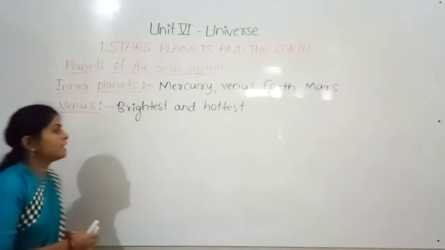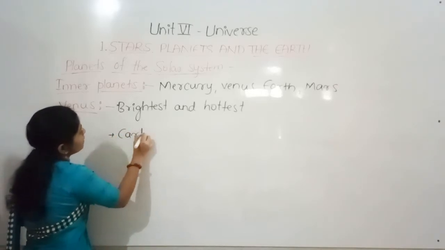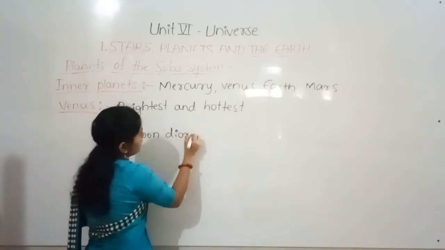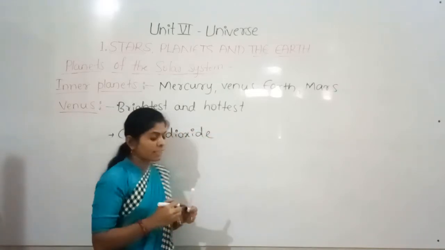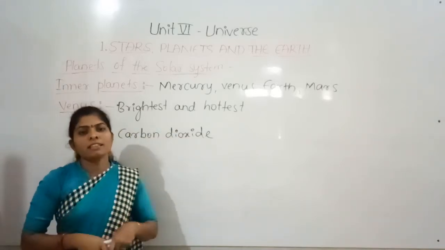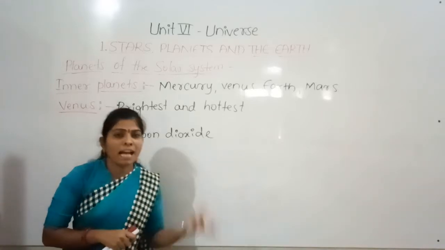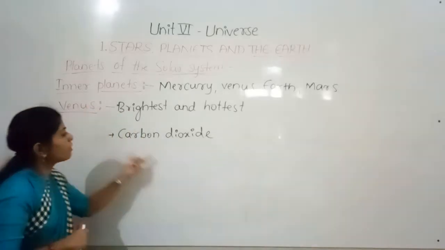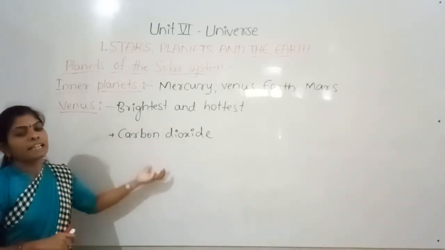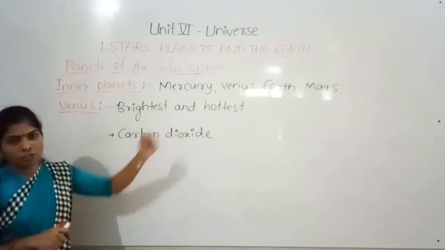The reason is that Venus has carbon dioxide in its atmosphere. We know that carbon dioxide is a greenhouse gas and it has the characteristic feature that it can trap sunlight. So since Venus has carbon dioxide, it traps the sunlight and leads to an increase in temperature.